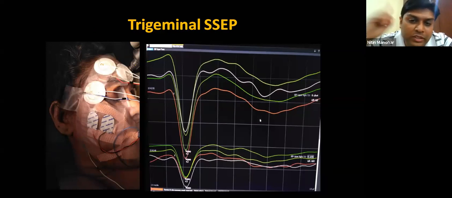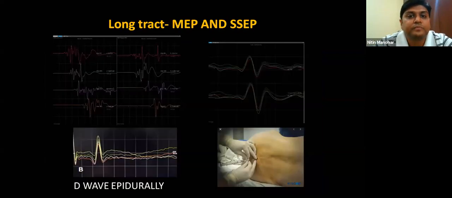We do temporalis, we do masseter, but 80% of the tumor of the nerve I think has a sensory component. So we don't look at the sensory aspect. So we can do trigeminal SSEP also intraoperatively. This is one thing which I wanted to emphasize.